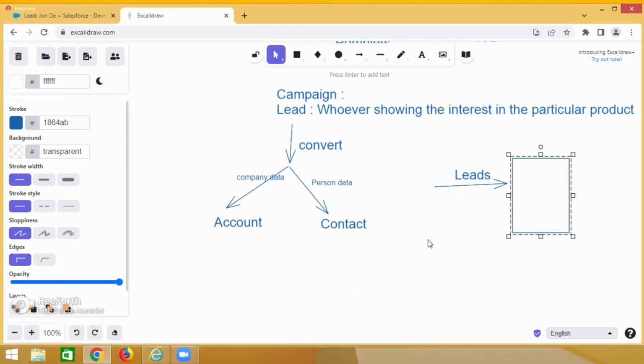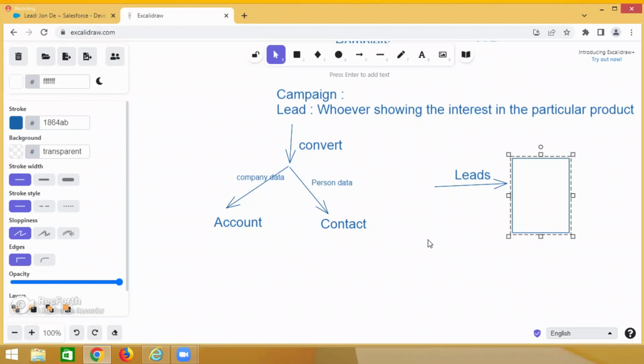Then what happened? Those people are getting the revenue, and I'm getting the product. So you need to capture if that guy is purchasing the product, and if he is purchasing, how much revenue you are getting. You need to capture that information as well. You are capturing the company information and the contact information.